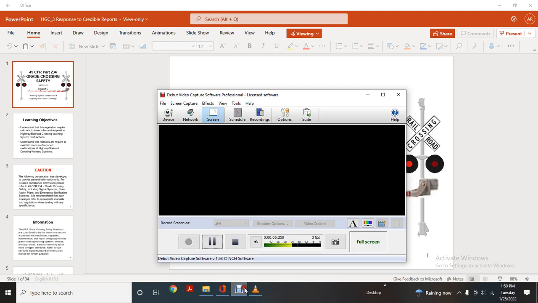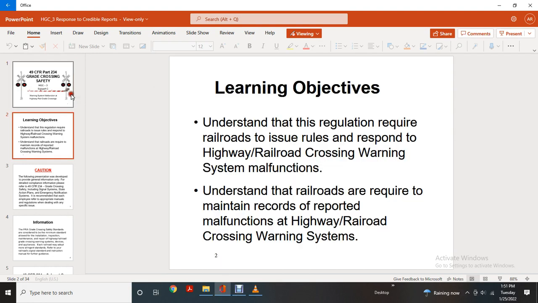Title 49 CFR Part 234, Grade Crossing Safety, HGC 3, Subpart C: Warning System Malfunctions at highway-rail grade crossings. Problems with highway-rail grade crossing warning system malfunctions. Understand what the railroads require. Maintain records of reported malfunctions at highway-rail grade crossing warning systems.